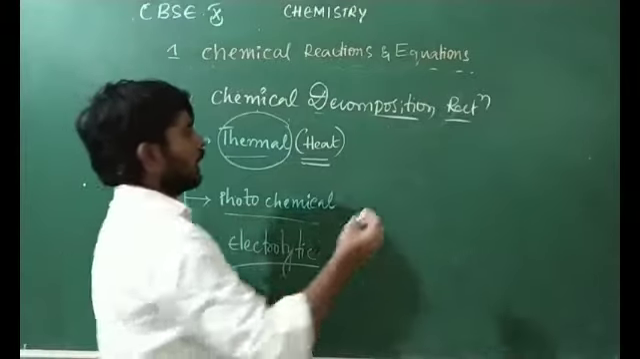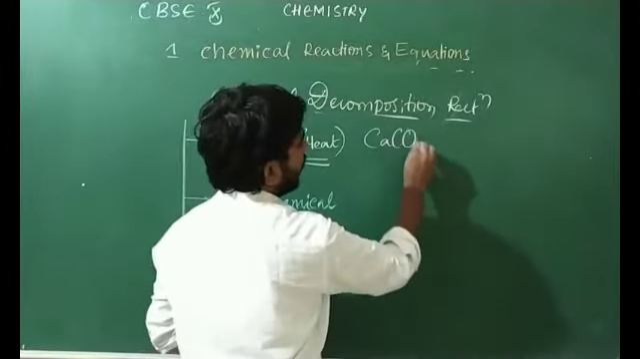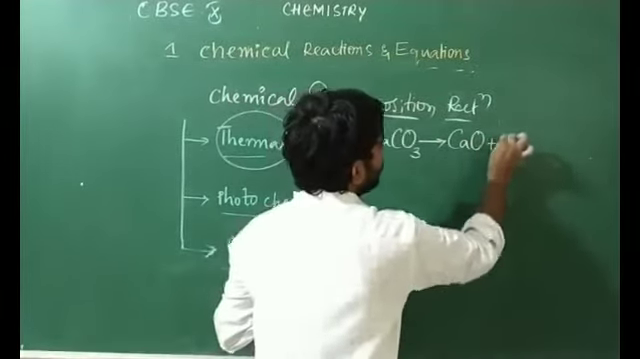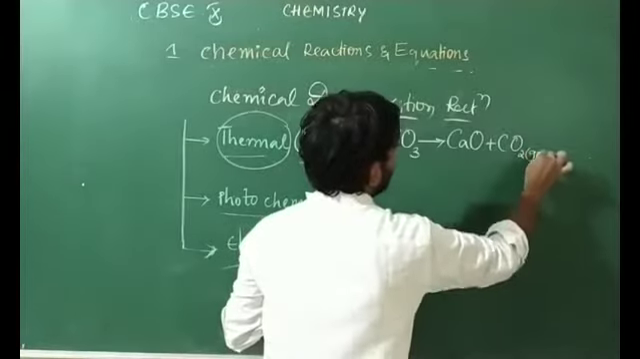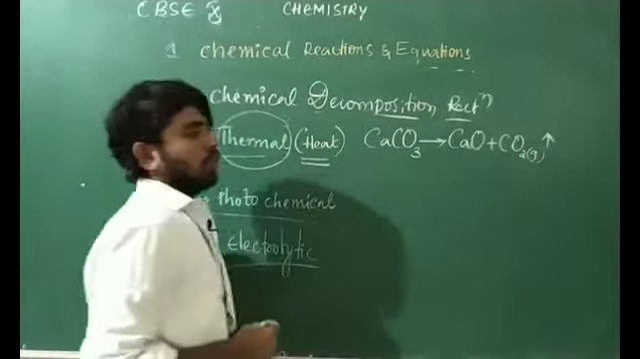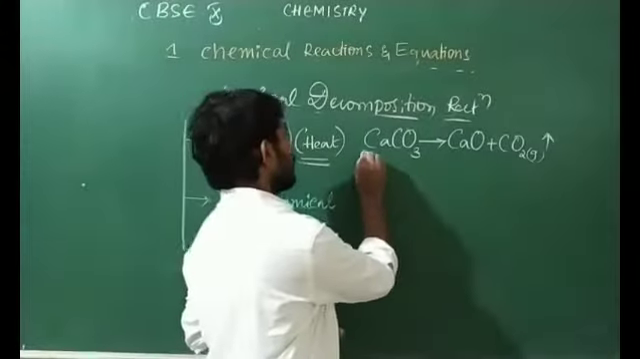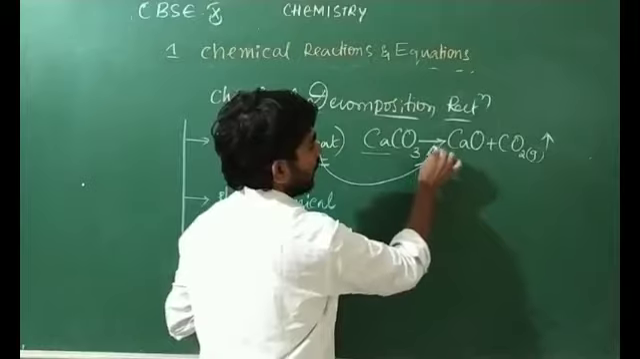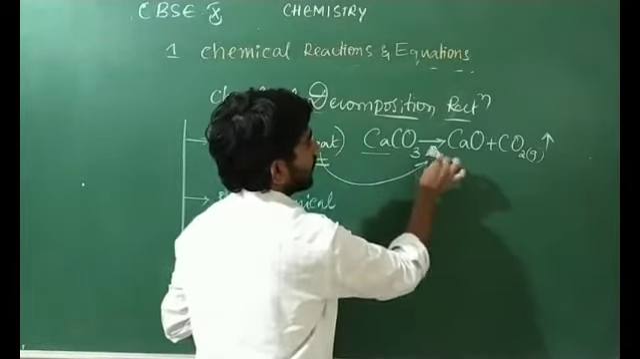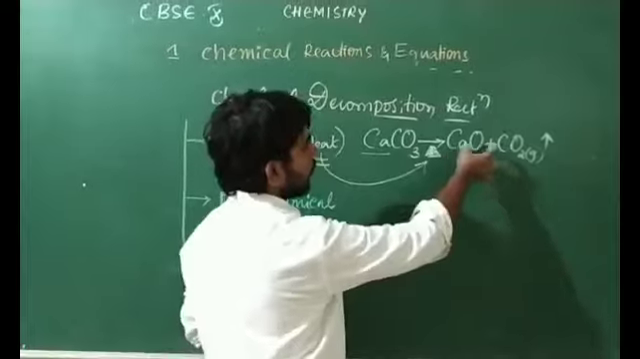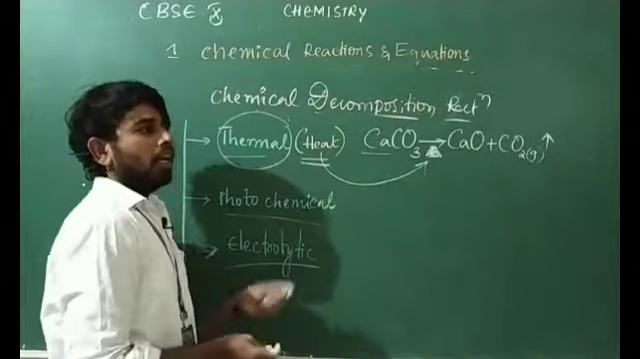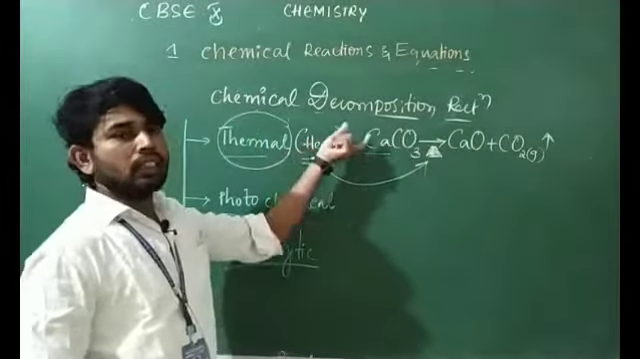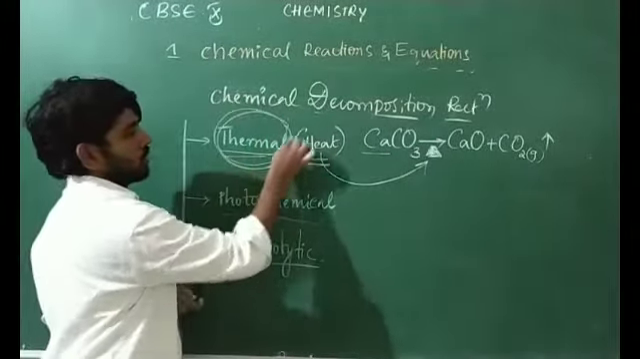Example, as I mentioned earlier, calcium carbonate forms two products: one is calcium oxide, and the other is carbon dioxide gas. If this reaction has to occur, we need to supply heat energy. We have to heat the calcium carbonate, then it forms calcium oxide and carbon dioxide. This reaction occurred by using heat energy, hence it is called a thermal decomposition reaction.